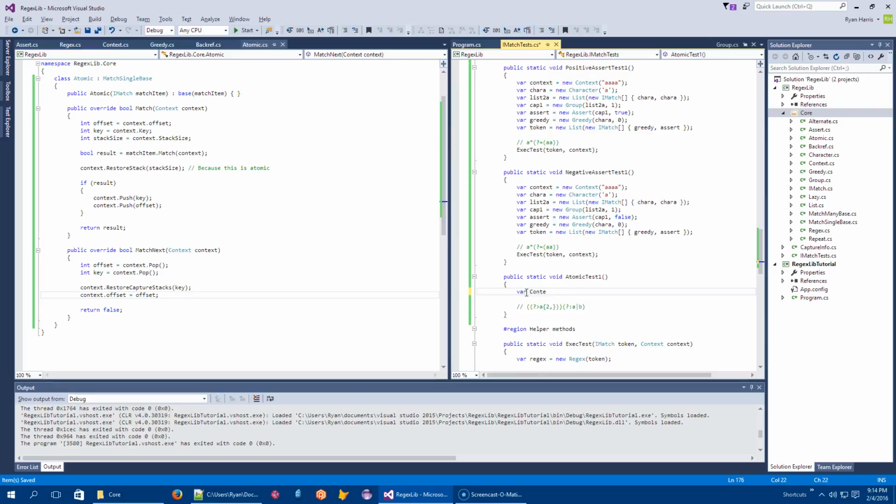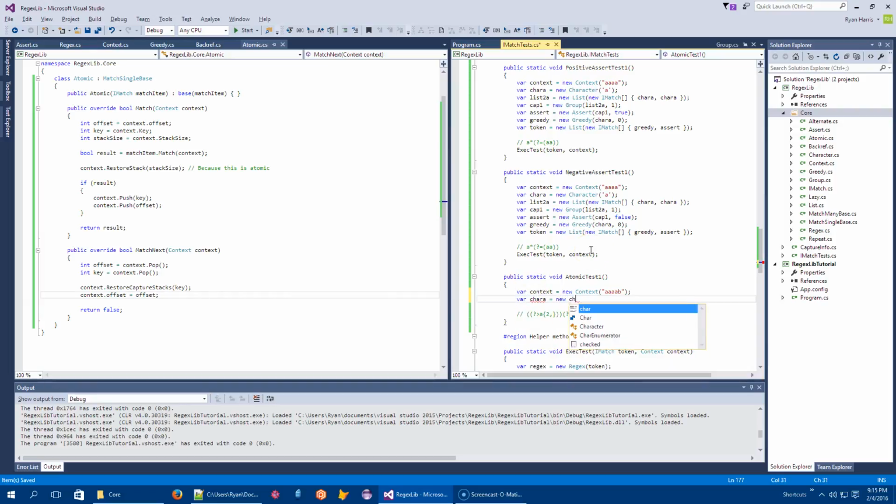So var context is a new context on the string AAAAB. Sounds good. Var char A is a new character for A, and I will go back on what I said and copy paste because this is pretty easy. And what do I need?